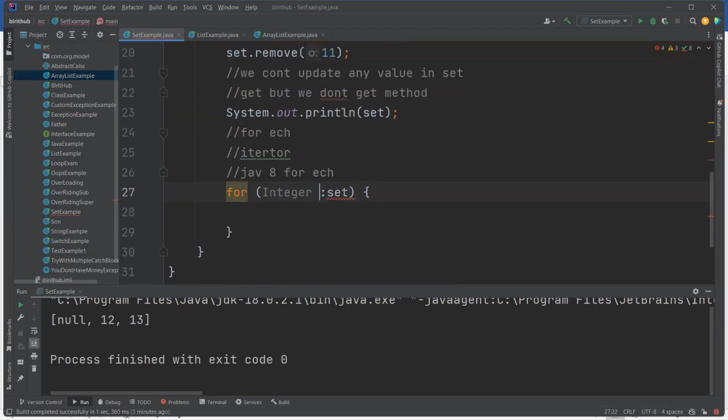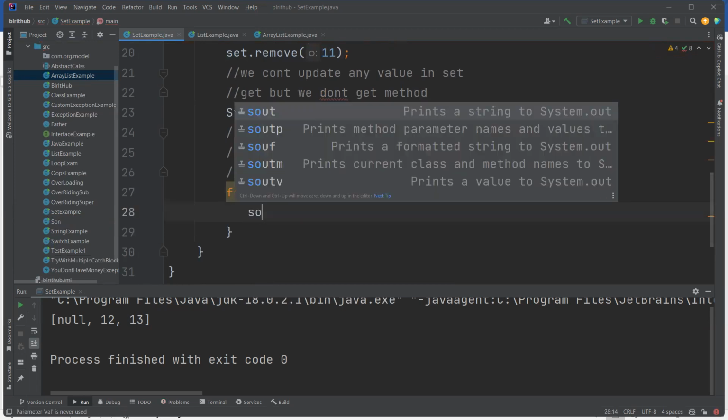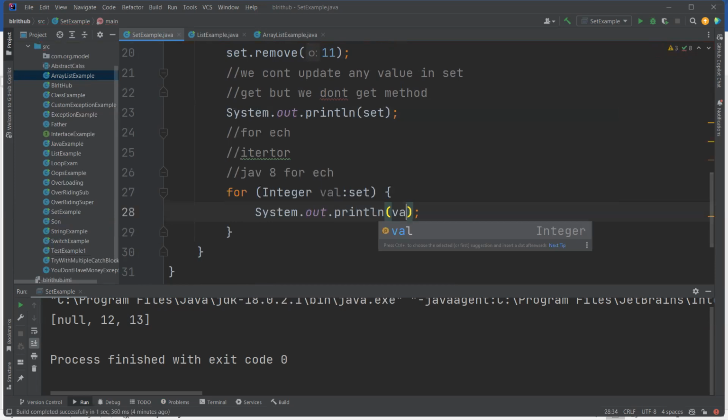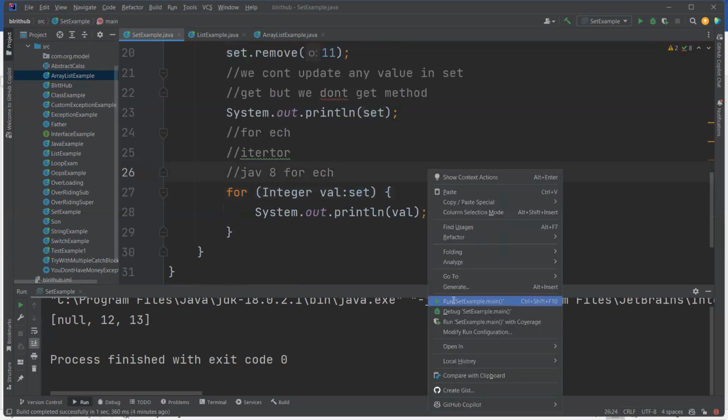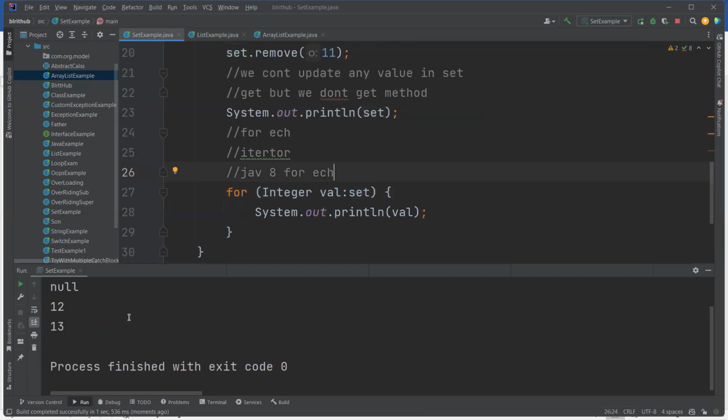Here, integer. You can give whatever name you want, val or whatever choice. Reference where. That's it. Now what happens? The set will retrieve the data one by one, we'll add it and print it. See now, null, null. That's it, print it.